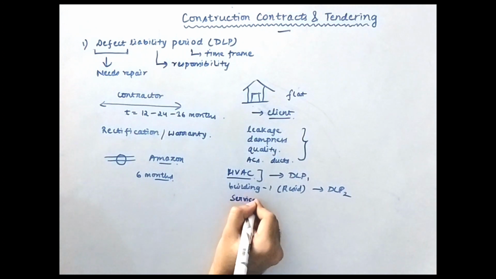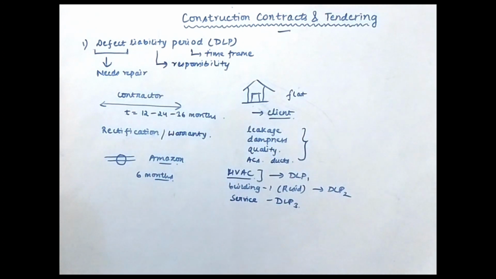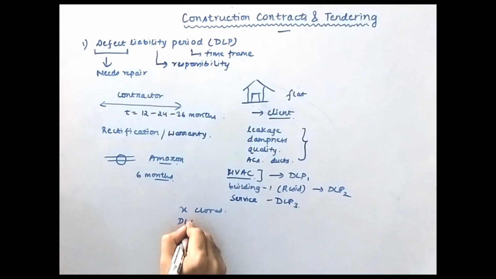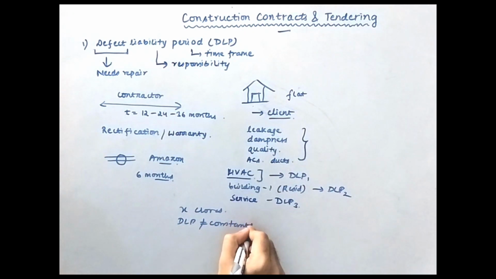Similarly, for one service building there may be another DLP period, which is DLP 3. So it's not at all necessary that for the complete project of X crores the DLP period will be constant. It varies with the building, the unit, and the item. I hope this is clear to you.